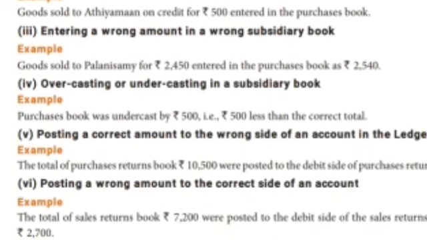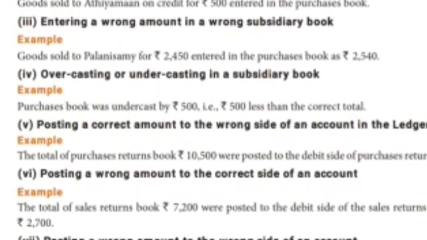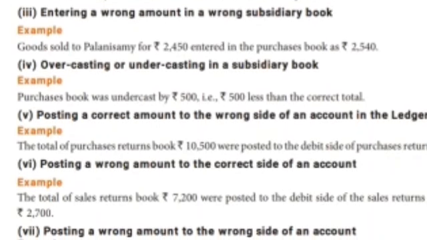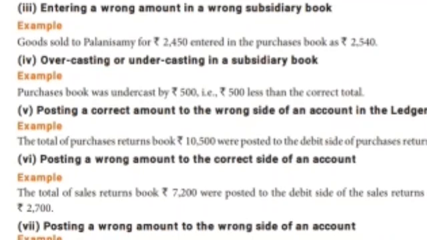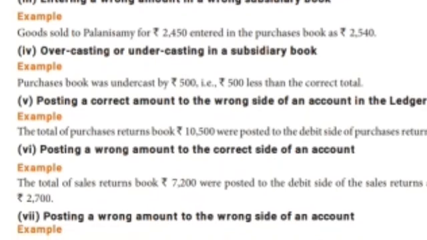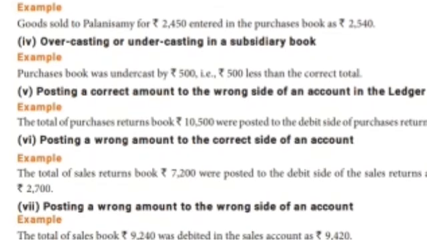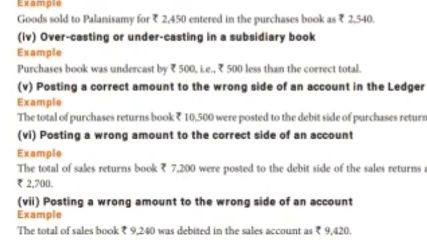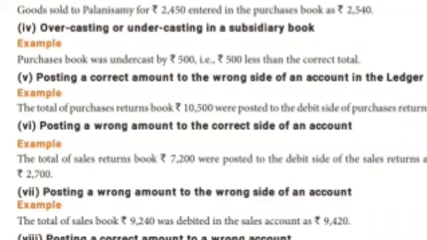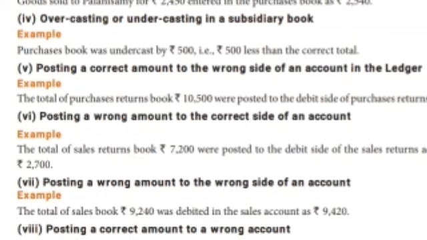So what is overcasting? In the last topics I mentioned some keywords and clues. See here, what do you mean by overcast and undercast? Overcast means it is more, or excess. It comes on the opposite side of the account. Undercast means it is less, short. It comes on the same side of the account. Overcast means we write on the opposite side, and undercast means we write on the same side.